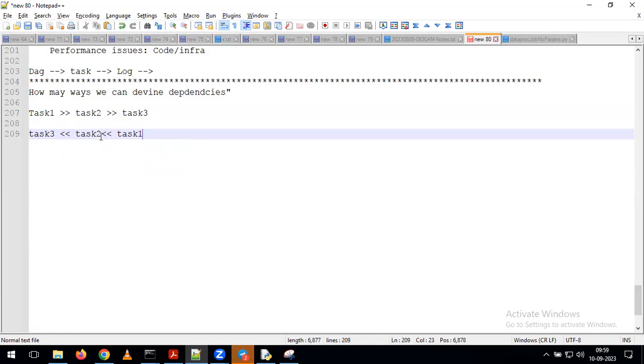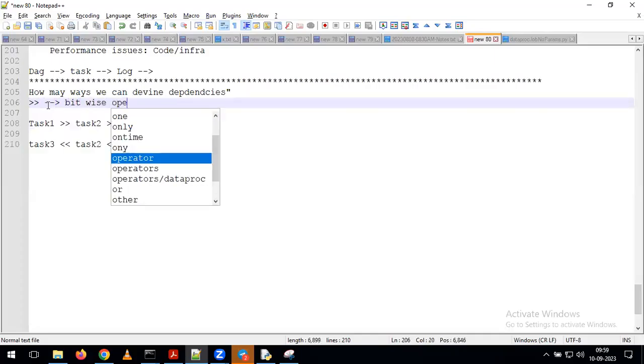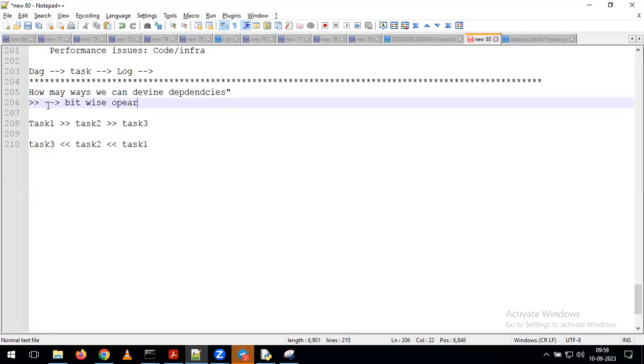So see here, I'm not doing anything, I'm just reversing the operation. Instead of calling it greater than, we call it a bitwise operator. We already discussed how, by using the bitwise operator, we can define the dependency. Task 1 greater than task 2, then greater than task 3, which means task 2 depends on task 1, and task 3 depends on task 2 only. The same information we can define like this also: task 3 less than task 2 less than task 1. What is the meaning of this statement?